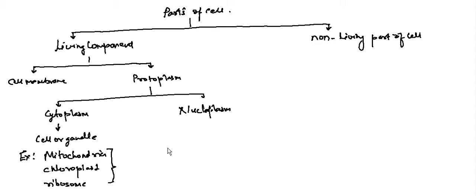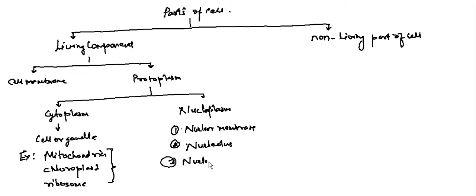Now, in the same way, your nucleus contains first the nuclear membrane, second the nucleolus, third the nucleoplasm, and chromatin fiber. Chromatin fiber, we can say chromosome also. Okay, so these are the living components of the cell.